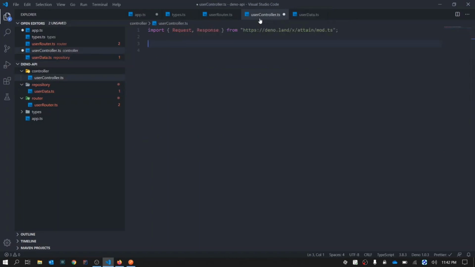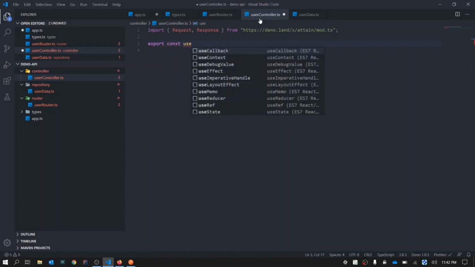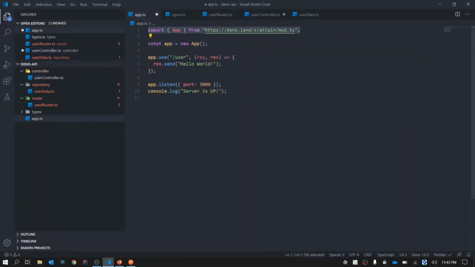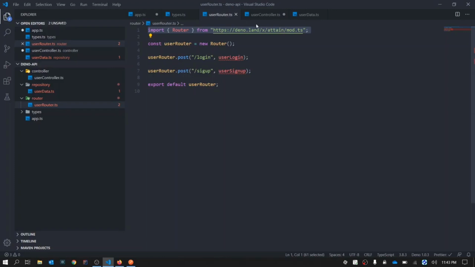So in the controller, we need two functions. First, we will declare those functions. We need to export them. Remember that. Export const userLogin is equal to a function which will have a request. Now we need to define what the request type will be. It will be type Request, and response will be of type Response. You do not need to do that in case of use, because in use it is already defined internally. But in case of posts, it is not. Here you need to define it.